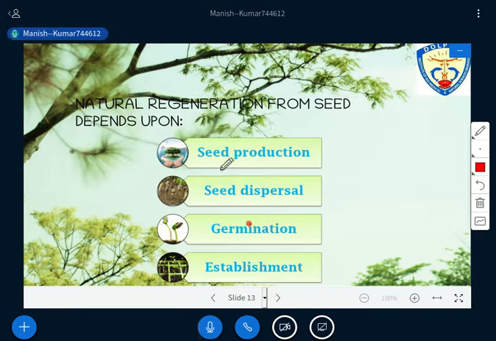Natural regeneration from seed depends upon these four steps that we need to understand one by one: first seed production, then seed dispersal, after that germination and establishment.